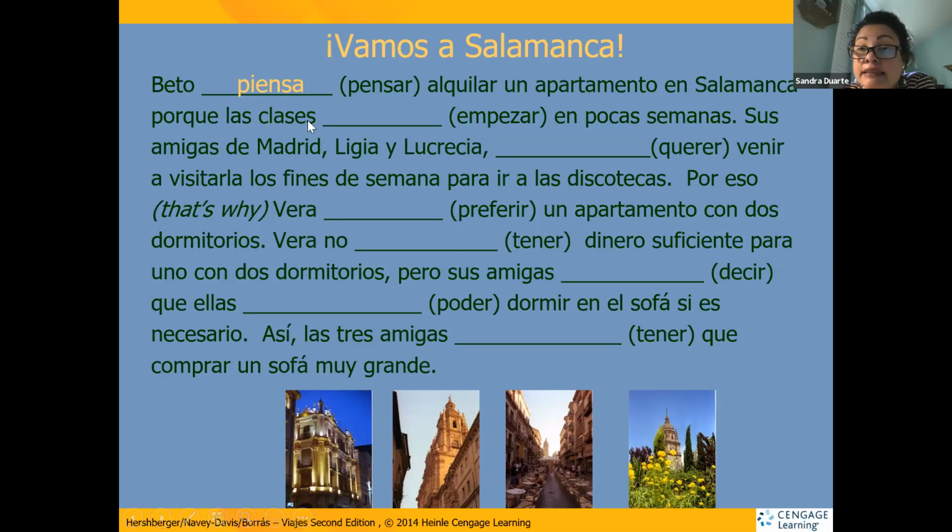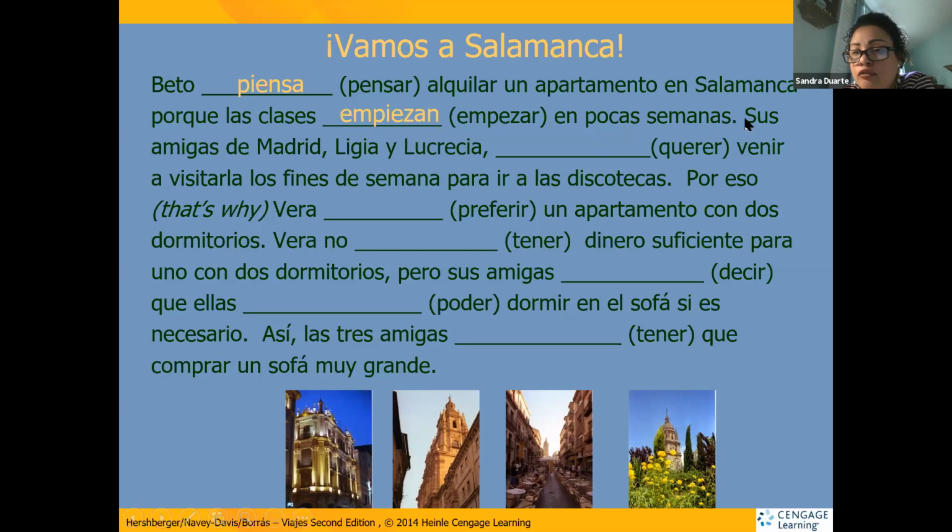Okay, empezar. So las clases, when you drop the AR ending, for ellas, AR will be AN. And then you look at the stem that we're going to change, E to IE. So las clases empiezan. There's the ending for ellas, and there's the stem change, IE. En pocas semanas. They start in a few weeks.